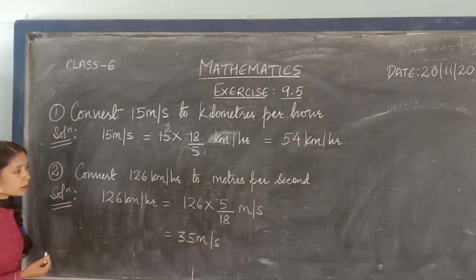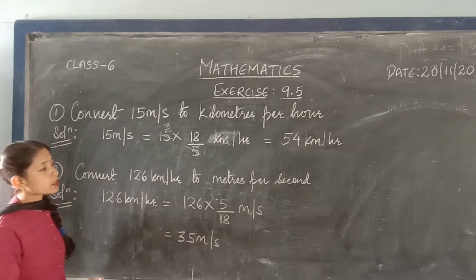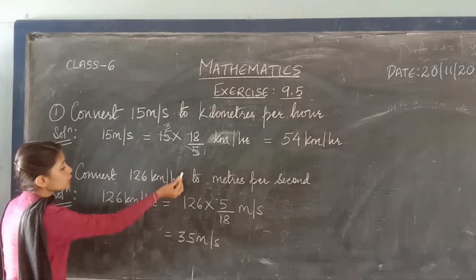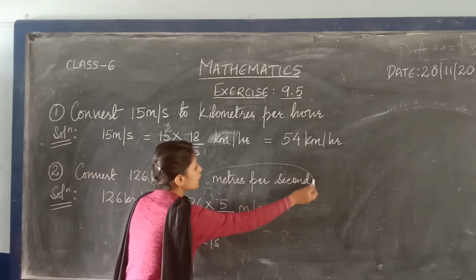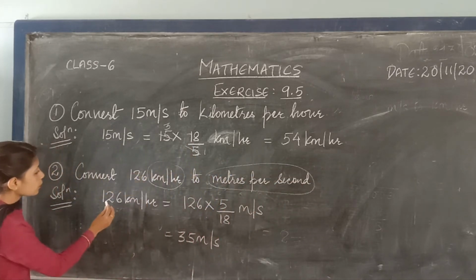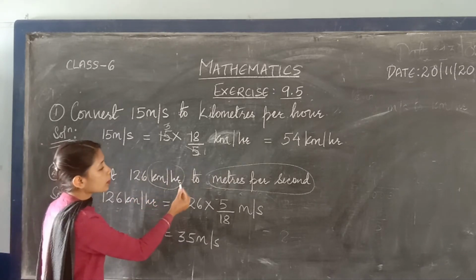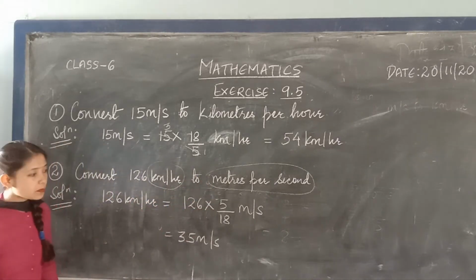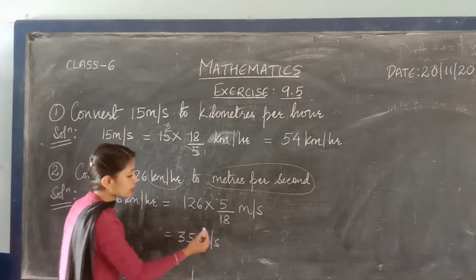Now next, question number 2. Convert 126 kilometer per hour to meters per second. So here you have to convert this kilometer per hour into meters per second. Here 126 kilometer per hour. Then to convert kilometer per hour to meter per second, we have to multiply by 5 divided by 18. So you cancel it.